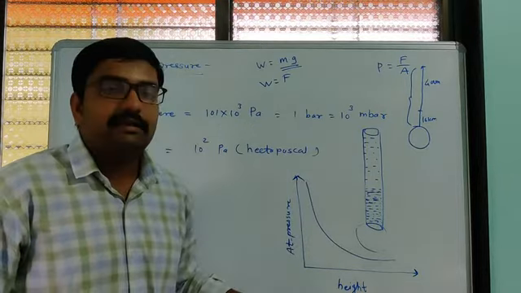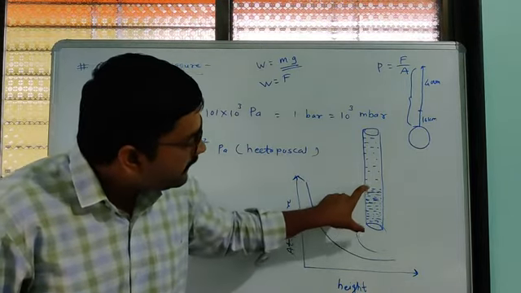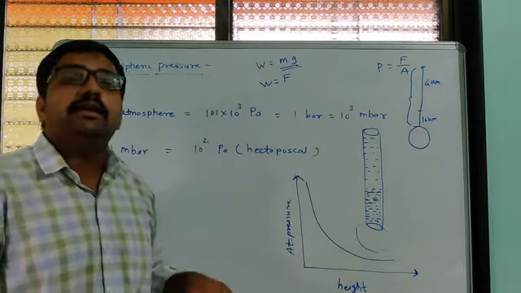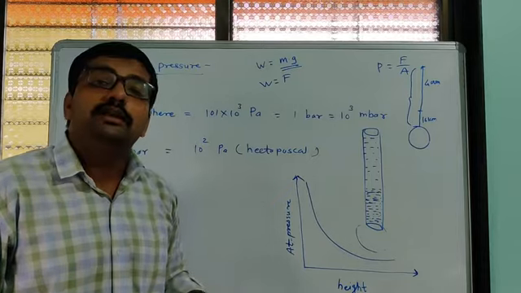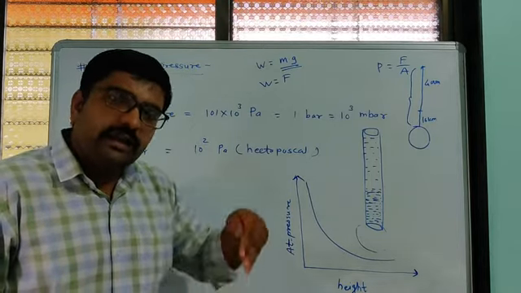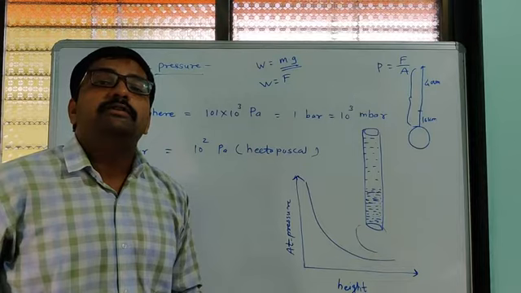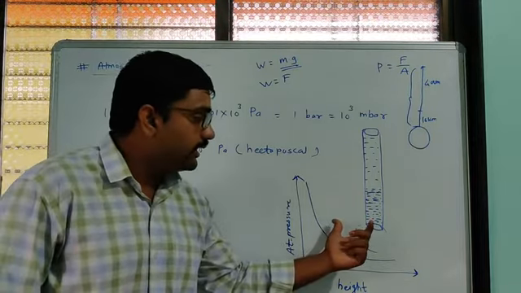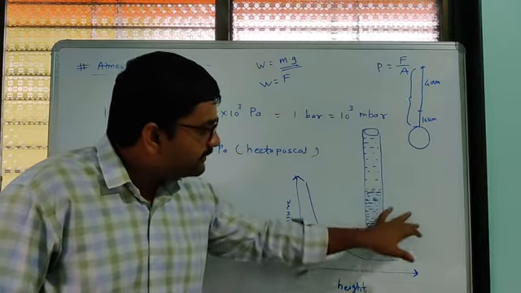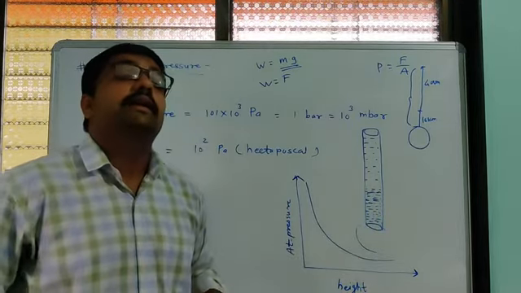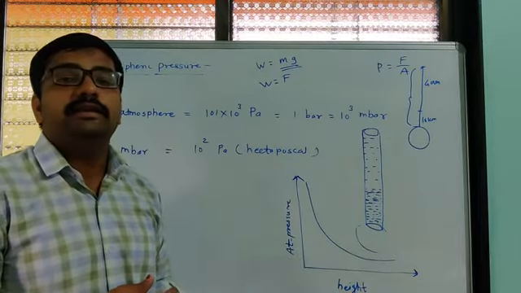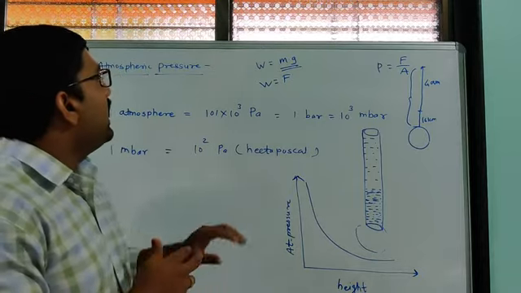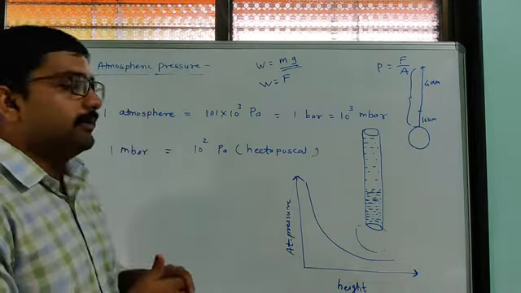We know all gases are present around the earth. They are denser near the earth's surface, and they become rarer and very rarer as we go above the earth's surface. Their weight also acts downward on the earth due to the gravitational force. So heavier gases are present near the earth's surface, and whatever pressure is applied by the gases around the earth is nothing but the atmospheric pressure.